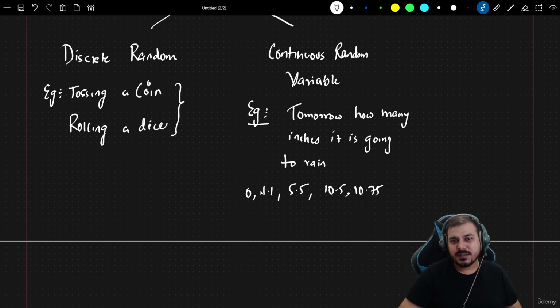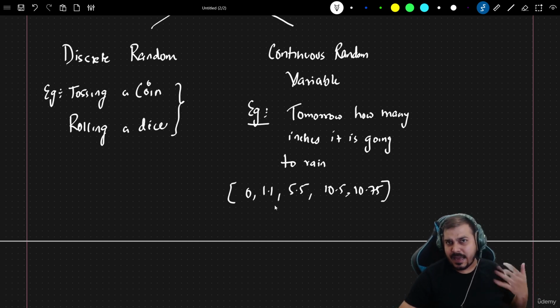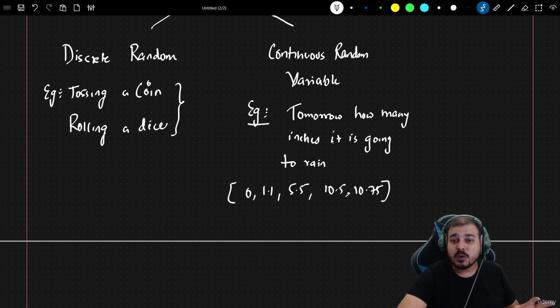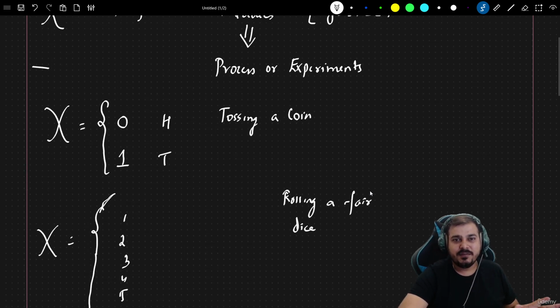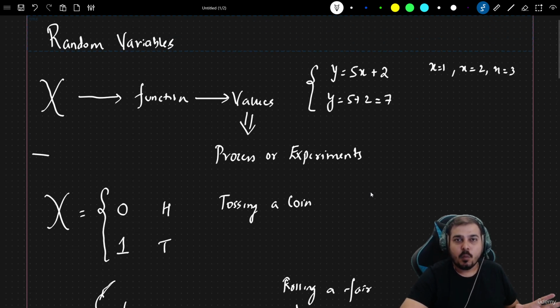Yes, there are some experiments where negative values can be assigned, which we'll discuss later on, but just understand over here, based on this particular process, these are the different random values that I may get. And for both these experiments, we can also define a different probability density function. So in short, if you really want to understand what exactly a random variable is, you can just say that it is a function which defines its values through some process or experiment.